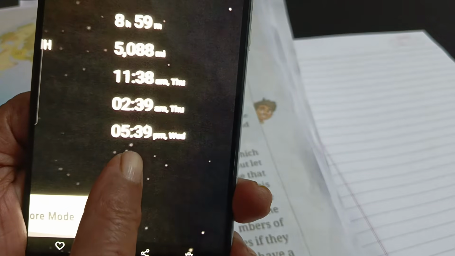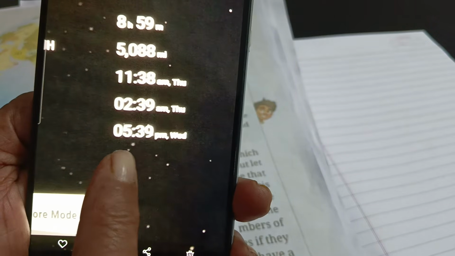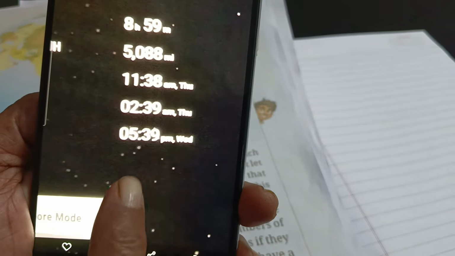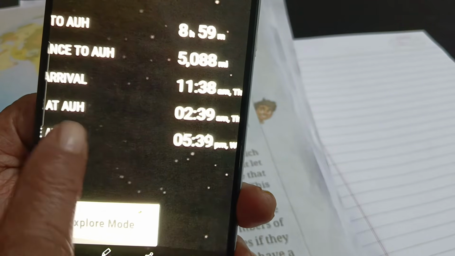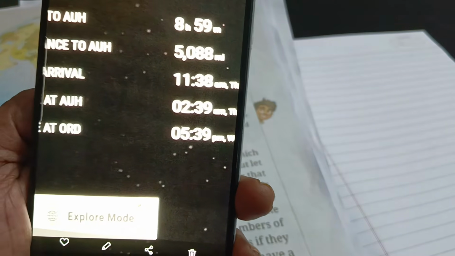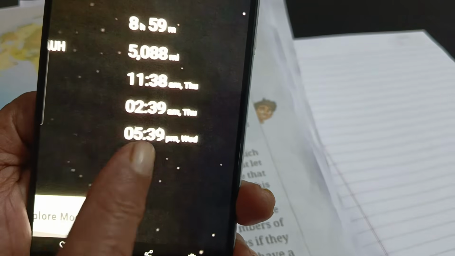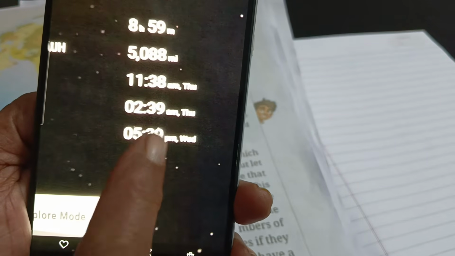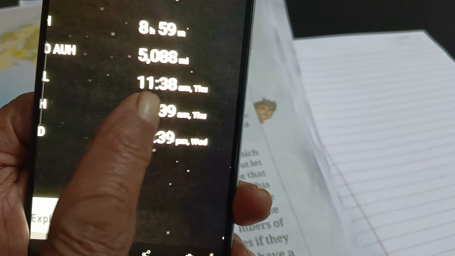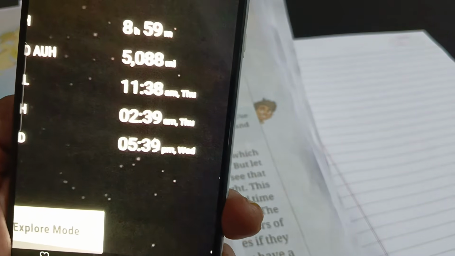There the time is 5:39 p.m. Wednesday, but at the place where we are going, Abu Dhabi, the time is 2:39 a.m., and this flight will reach there at 11:38 a.m. Thursday.